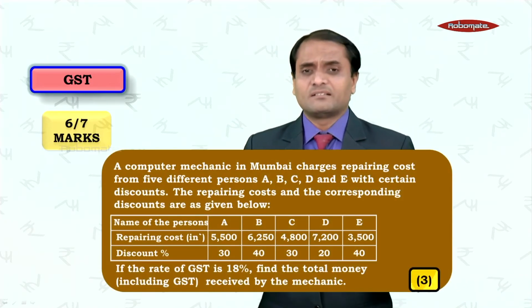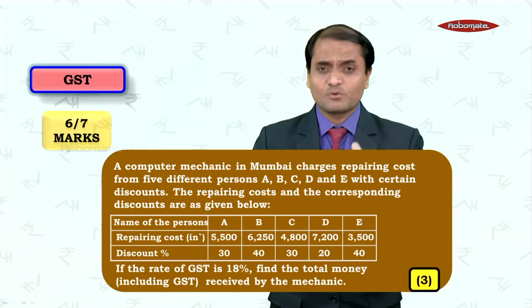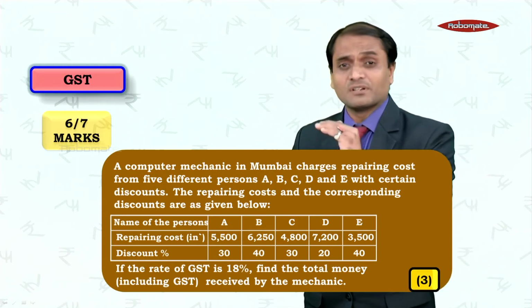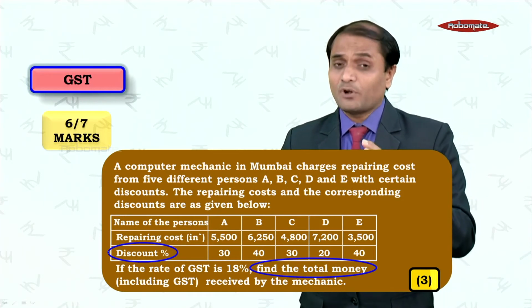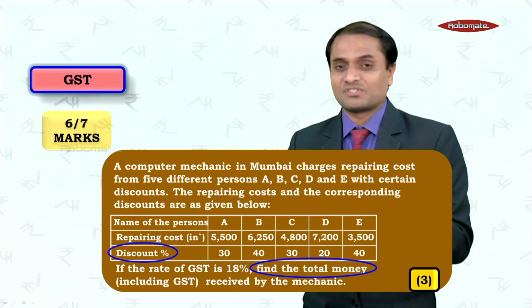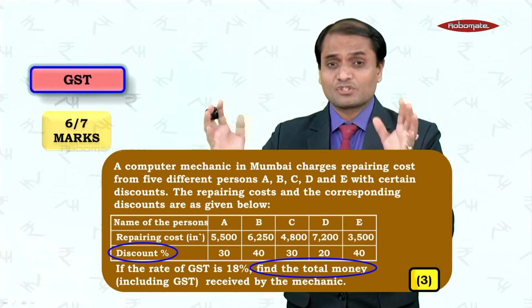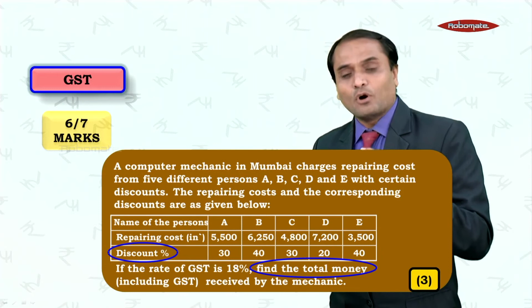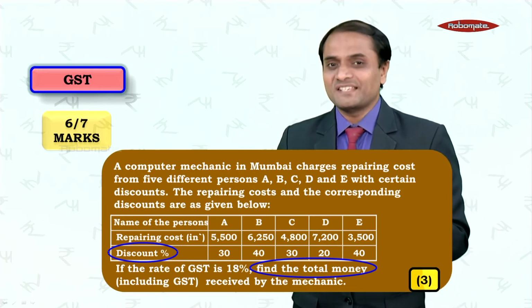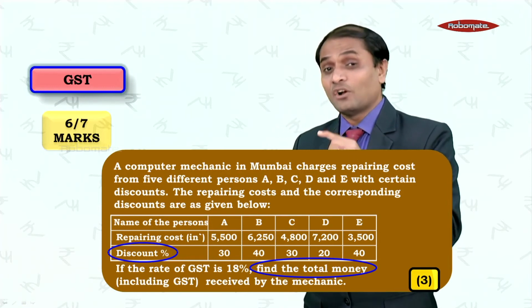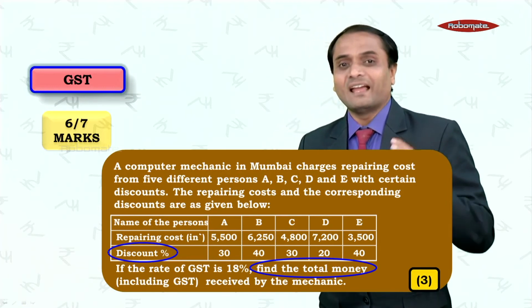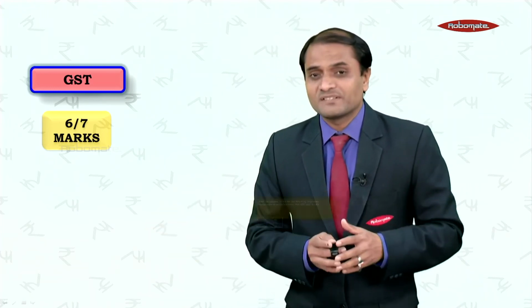Now you may get a question in tabular form. So here in this question, if you observe, the cost of certain services are mentioned and a discount is also mentioned. So first and foremost, you will have to find out the discounted cost. Add the discounted cost of all the services. They have also mentioned the rate of GST. So next you have to find out the GST at this particular rate on the total discounted cost. And once you add that GST to the original cost of the services, you will get the total amount of bill. So you can expect one such sum.